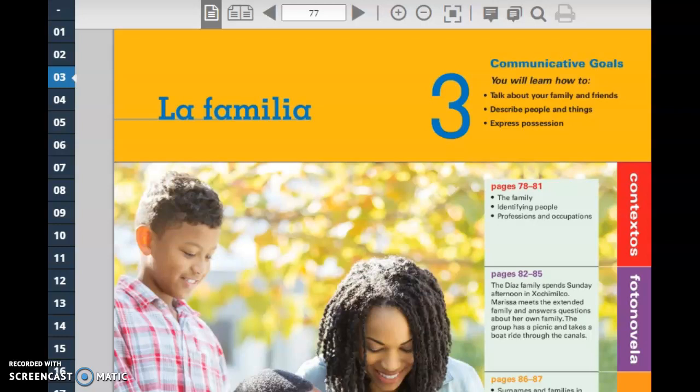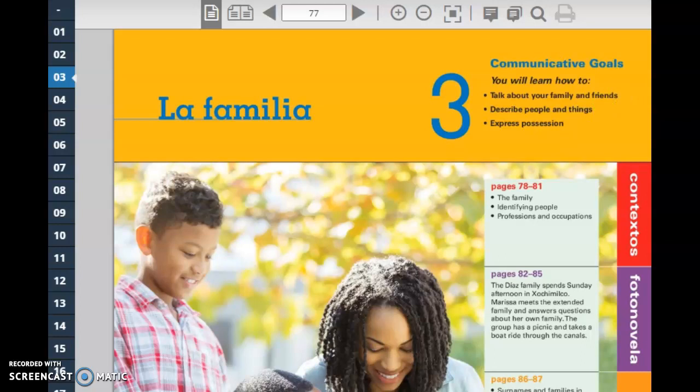So this is going to be the review for lesson number 3, which is talking about la familia, the family. So we have as our theme la familia, obviously relationships in your family. And we are going to learn how to talk about your family and your friends, how to describe people and things, and how to express possession.